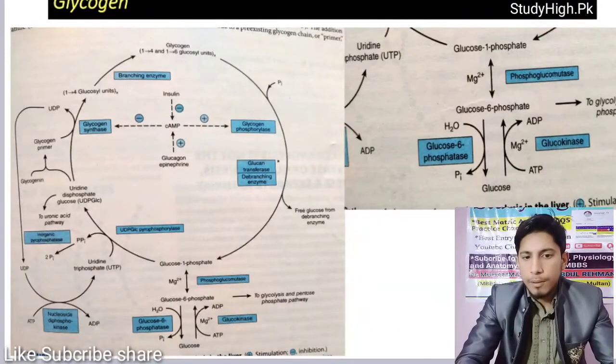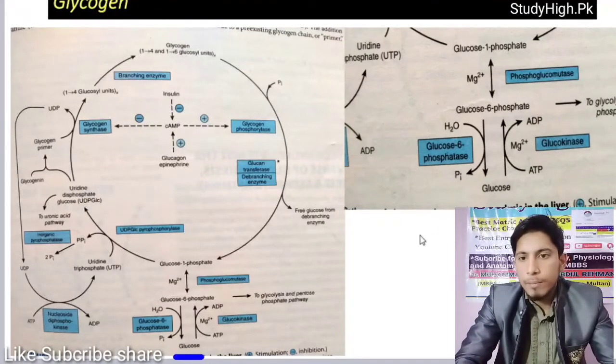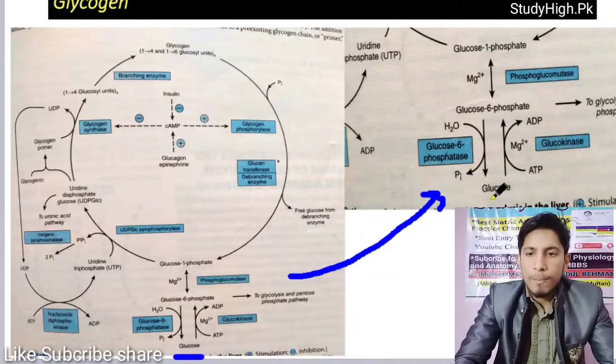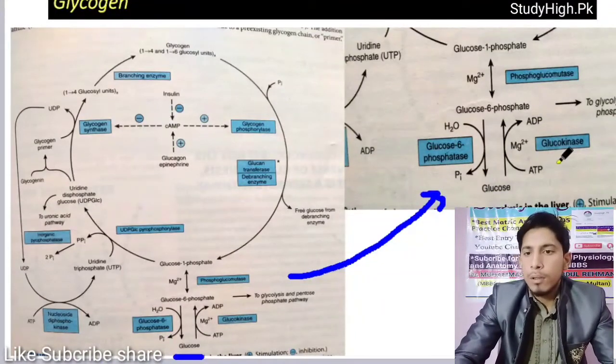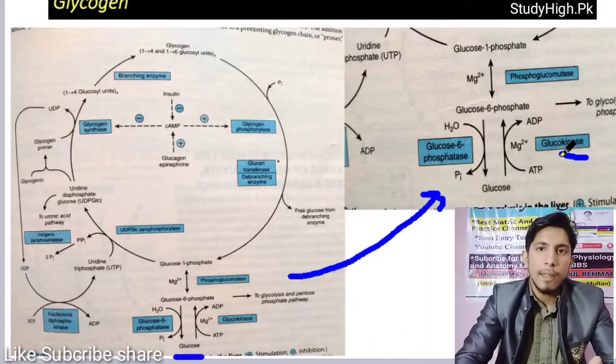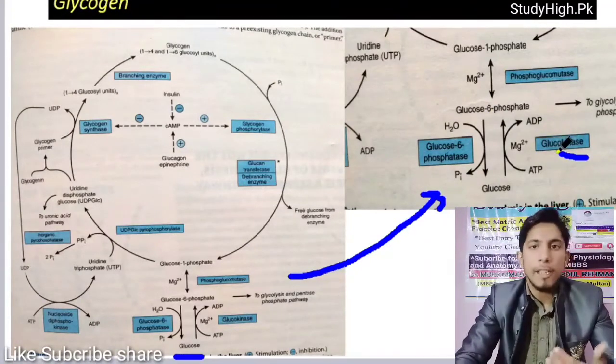Here is the basic process that really happens. Here is the blood glucose. As you can see, this diagram is exactly a copy of this. Here is the glucose in our blood that is converted by glucokinase in the liver. You must know that in the liver, glucose is converted into glucose 6-phosphate by glucokinase, whereas in muscles, the glucose is converted into glucose 6-phosphate by hexokinase.